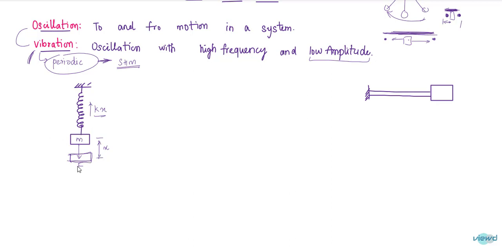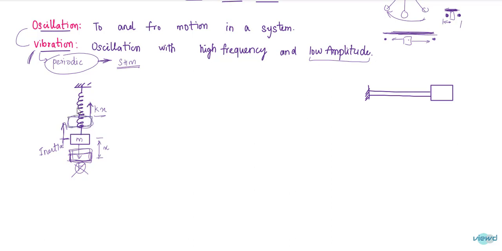But problem comes when this force disappears. If I remove this force, what this Kx will do is the resistance force of the spring will be taking this body from this position, it will try to take upside. So due to inertia, this will not stop at this starting initial position. Due to this inertia, it will reach this position.